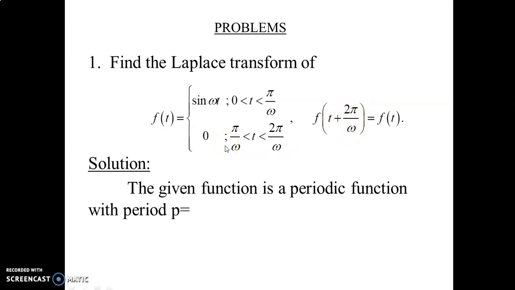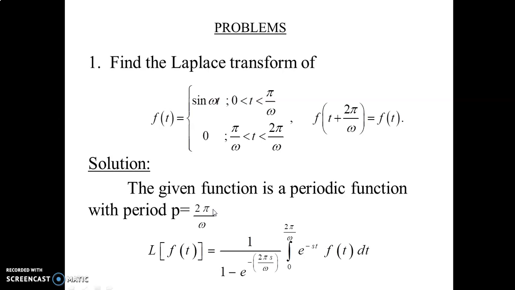The solution: the given function is a periodic function with period p equal to 2 pi divided by omega. So the formula is L of f of t equals 1 divided by 1 minus e power minus 2 pi s divided by omega, times the integral from 0 to 2 pi divided by omega of e power minus st into f of t into dt.